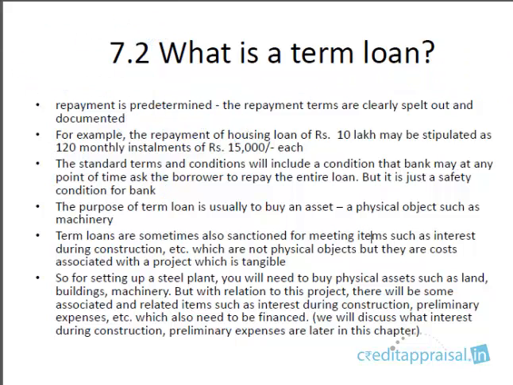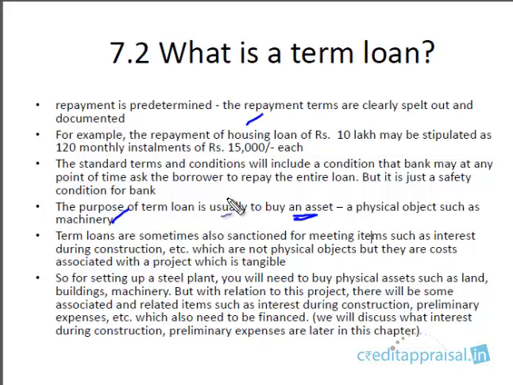So whatever it is, the repayment terms are known to the borrower at the time of availing the loan, right? The purpose for which term loans are sanctioned is usually to purchase a physical asset, for example, a machinery, a vehicle, a house. These are physical assets, right? So term loans are usually sanctioned for buying a physical asset.